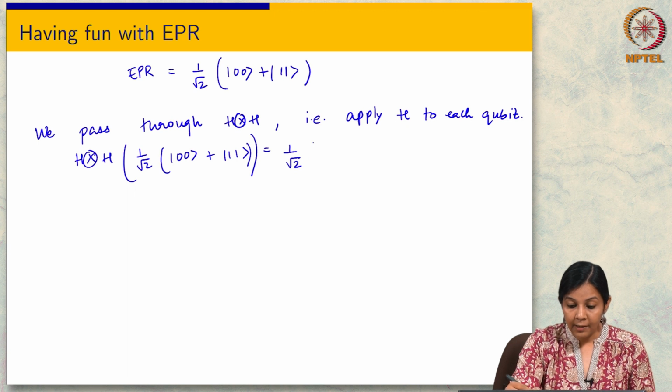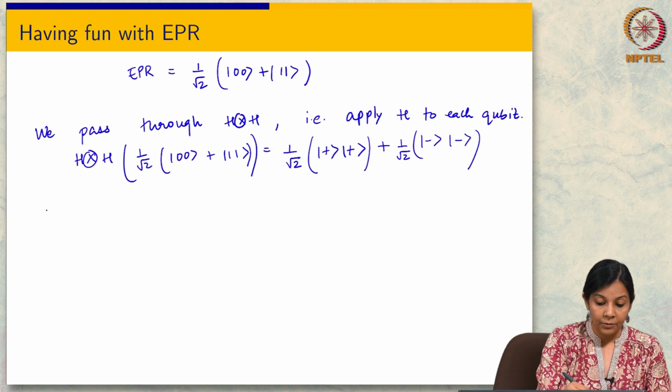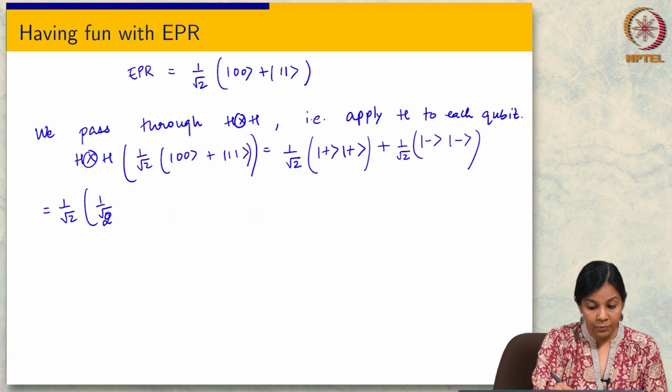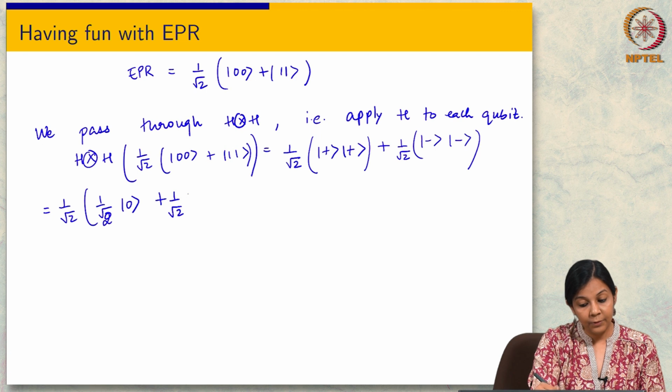H tensor H of 0 0 will give me plus plus, right, and H tensor H of 1 1 will give me minus minus. Okay, so this is going to be 1 over root 2, 1 over root 2 0 plus 1 over root 2 1.